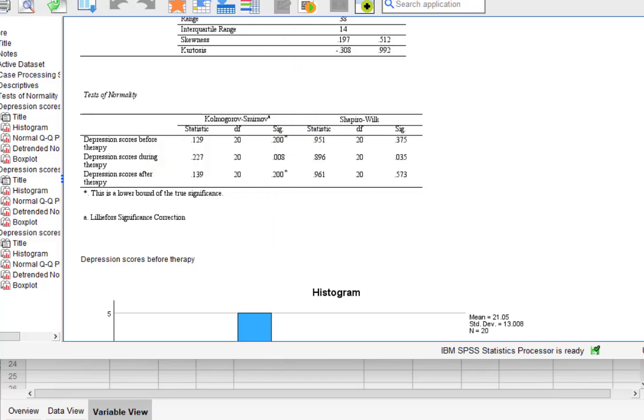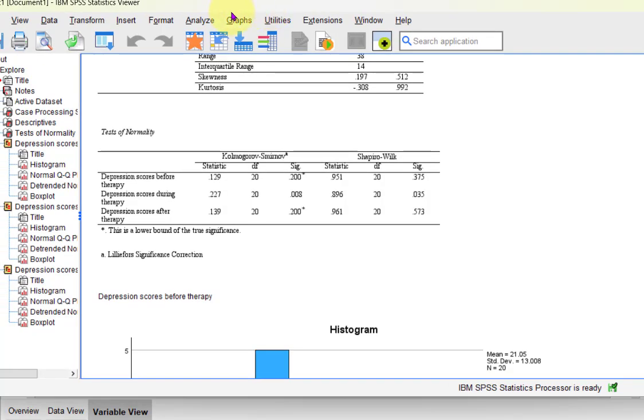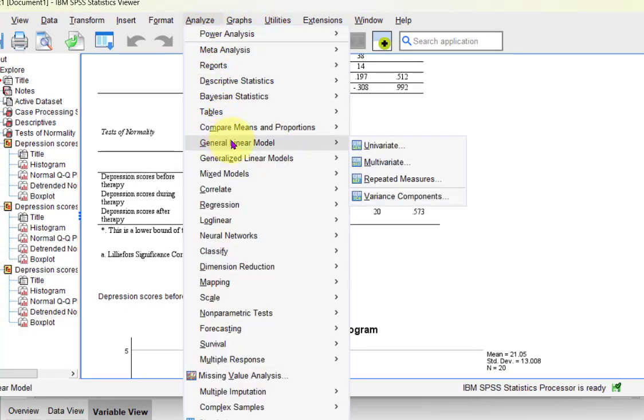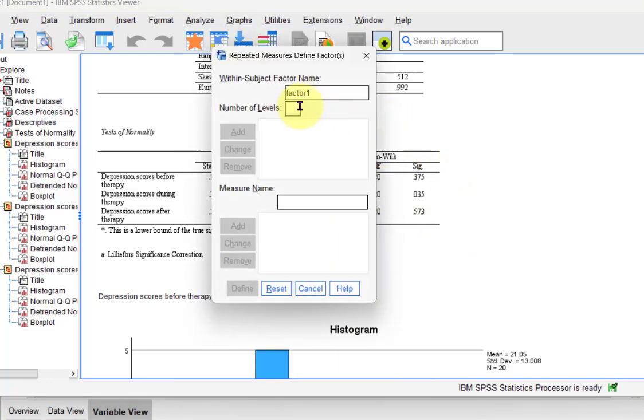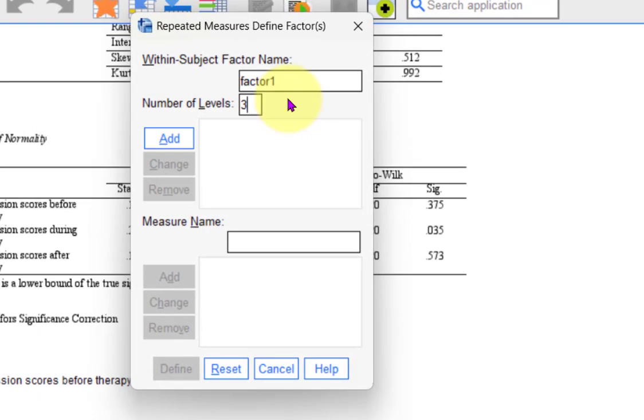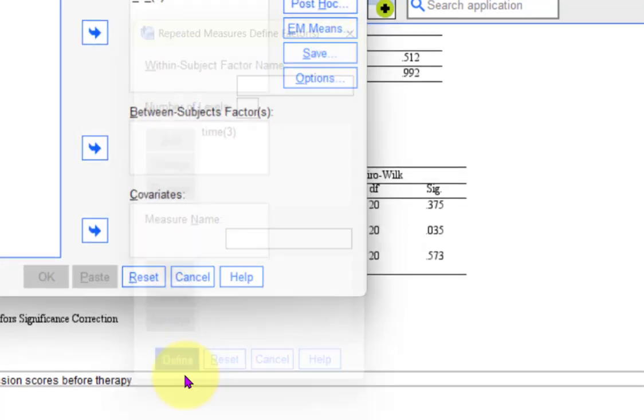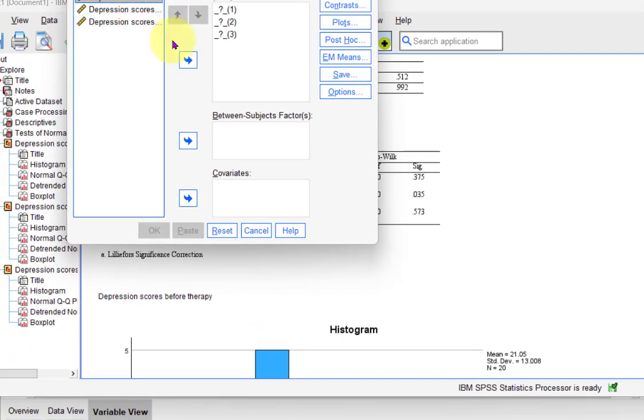So we're going to go up here to analyze. Let's get this down where you can see it. Analyze, general linear model, and repeated measures. And we got 3. I'm just going to call it time as a factor. Doesn't matter what you call it. But then we're going to click and add them. We're going to define them. And it's 1, 2, 3.